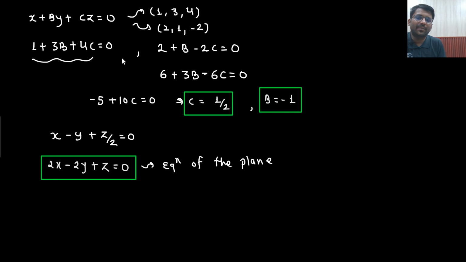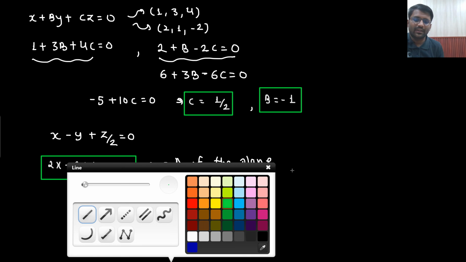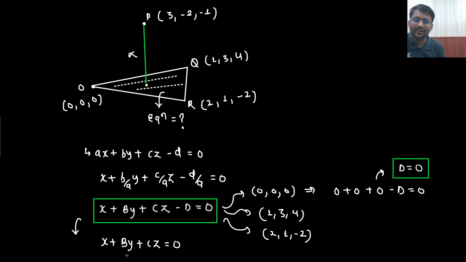So 1 plus 3b plus 4c equals 0, and 2 plus b minus 2c equals 0. I just need to solve these two equations. The answer is coming out to be c equals 1 by 2 and b equals minus 1. This is the equation of the plane. So now I am having the equation of the plane.